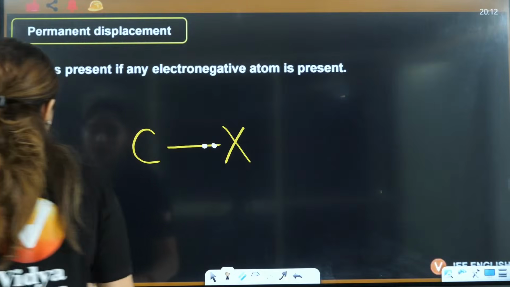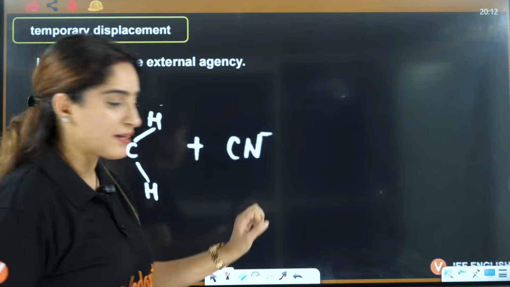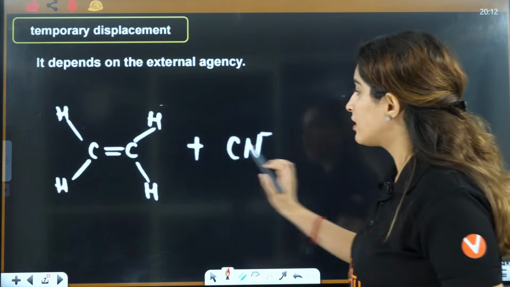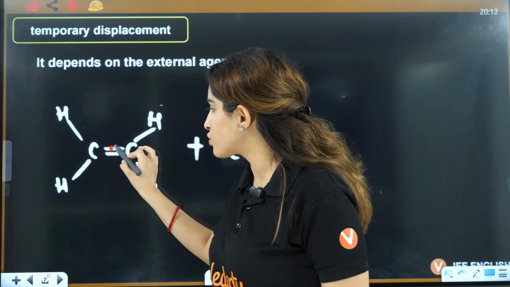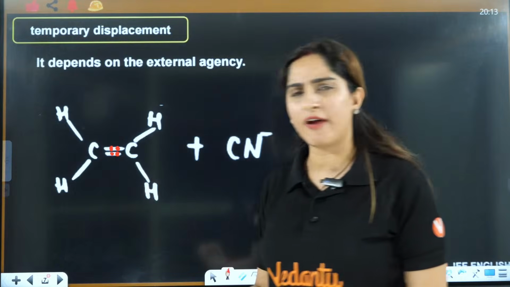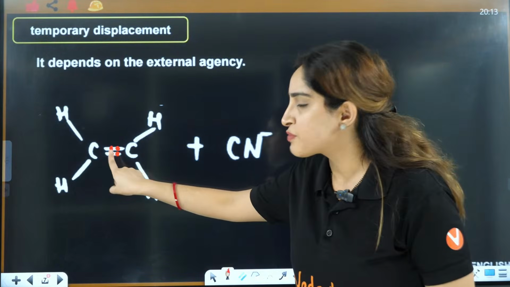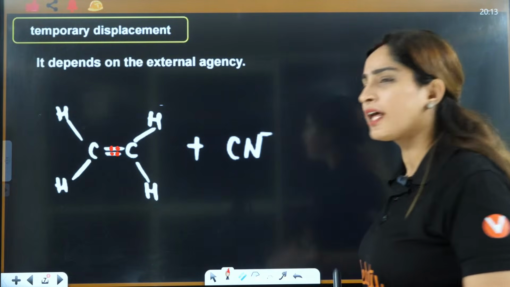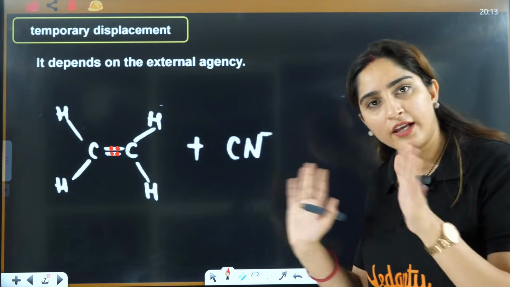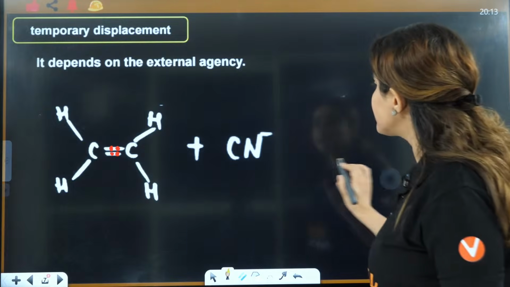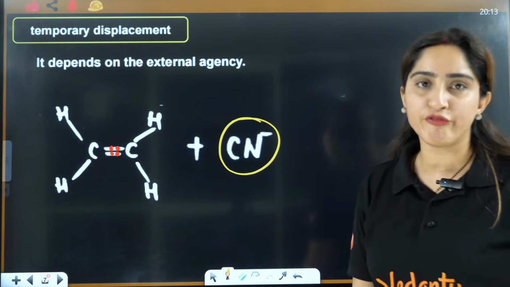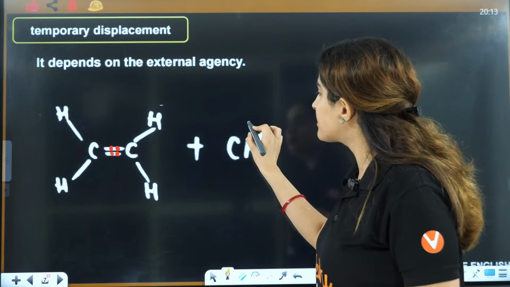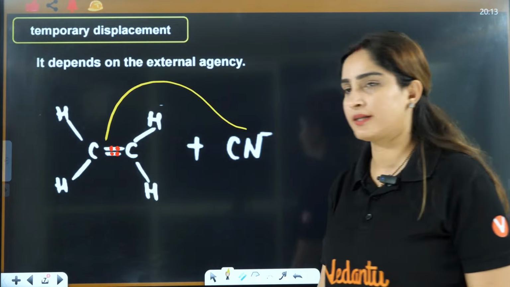But if you talk about temporary displacement, it depends upon the external reagent. For example, here you have a pi bond, and because there is no electronegativity factor contributing here, these electrons will be in the center, because there is no electronegativity difference, right? Now they are very happy, they are chilling, in the center, they have friendship with each other. Now suddenly this nucleophile, that we'll talk about later in organic chemistry, let's say for now you took it as a reagent only, this reagent is going to attack over here, right?